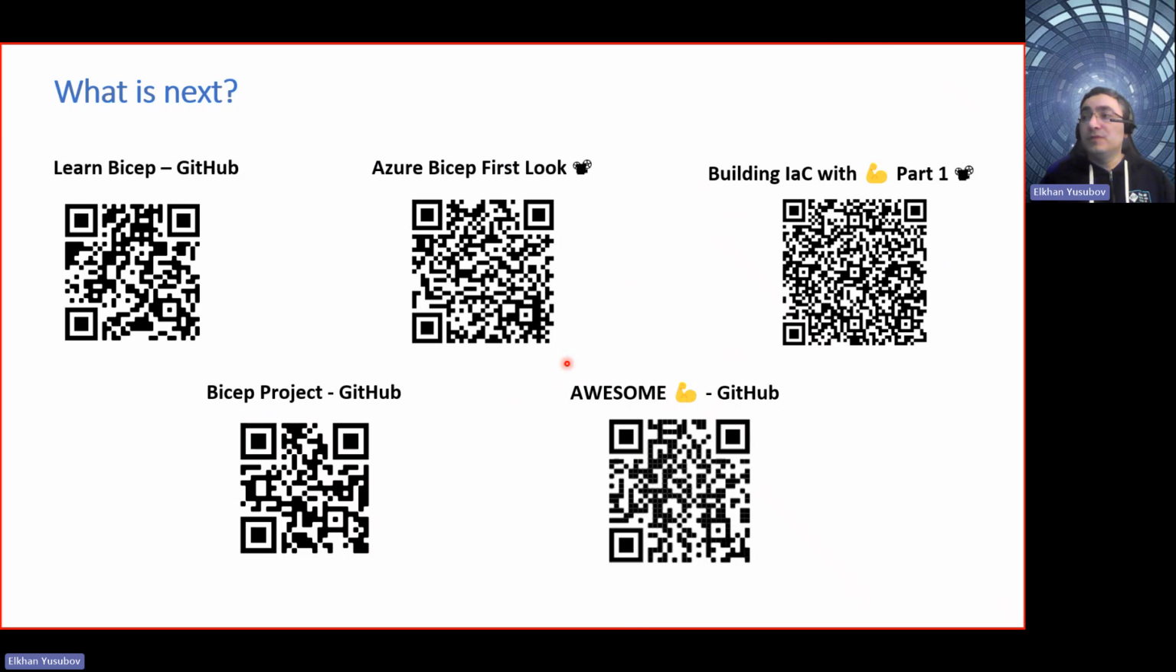And of course, if you need more learning resources, I definitely recommend going and checking the Awesome Bicep GitHub. Make sure that you fork it, you use it, and please contribute to those repos that you find helpful, and you want to help other people also to learn and succeed.